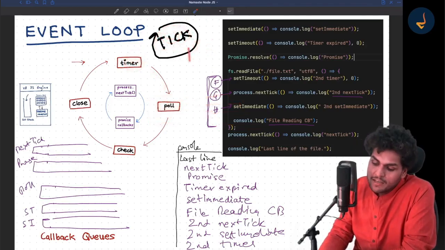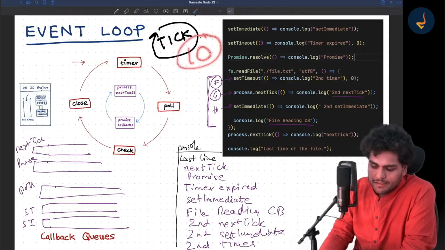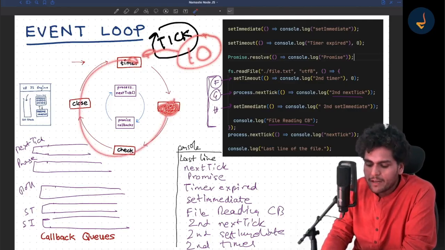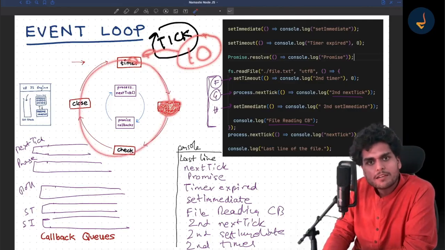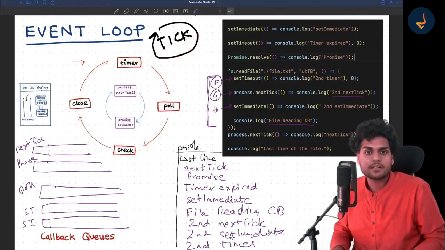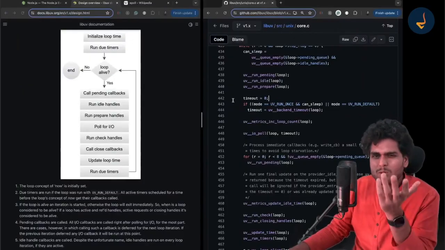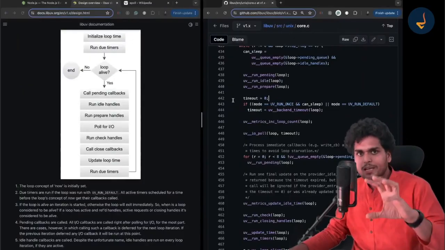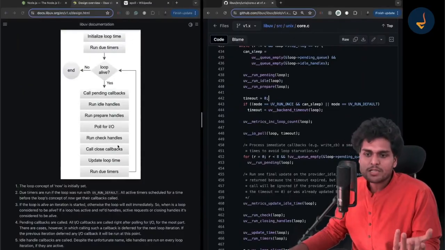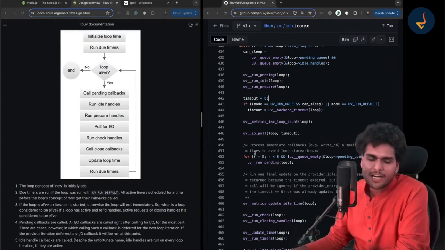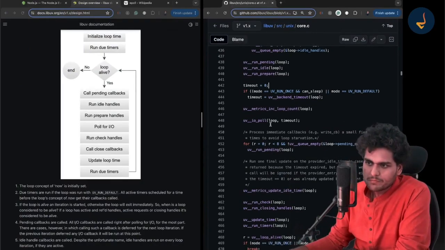Suppose there are 10 seconds left for the timer. Poll can wait here for 10 seconds, right? Once the 10 seconds expire, only then can it go to timers and come back to poll again. That is why it waits over here. So it calculates it. I know I have not explained it thoroughly and in detail, but I would request you to please go and read all of this, read the code. You will understand whatever I am saying.